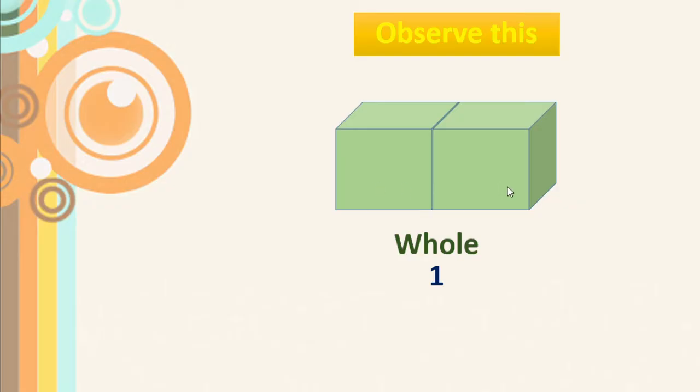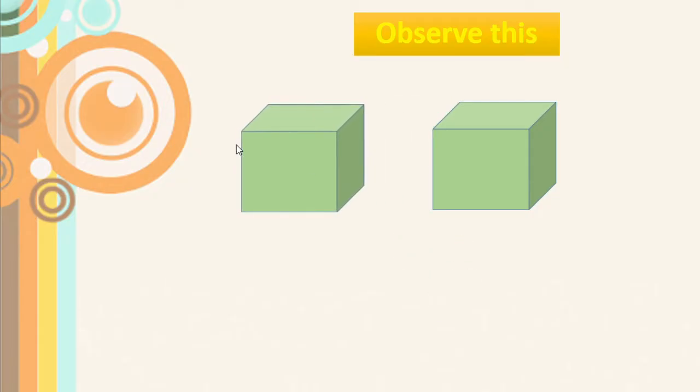Both these pieces are exactly alike. These pieces are called a half part and this is also a half part. Means they are the fractions of that whole box. Got this? Half part means they are exactly the same. Nothing more, nothing less. Okay?